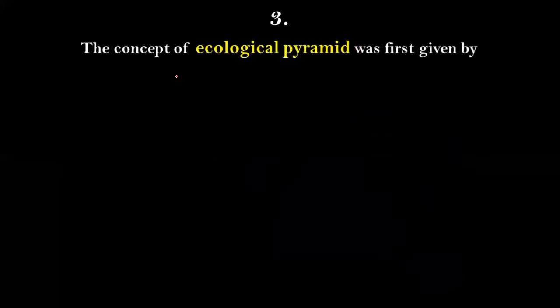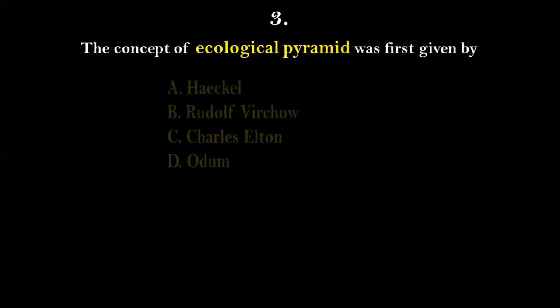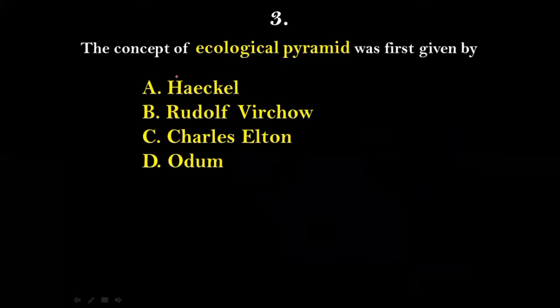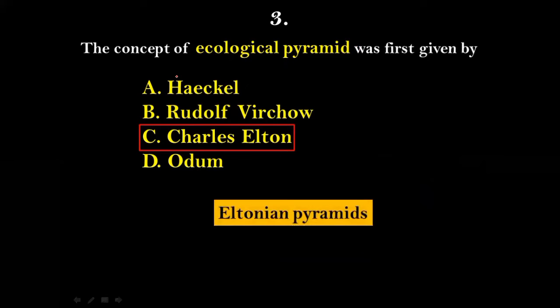Question number 3. The concept of ecological pyramid was given for the first time by Haeckel, Rudolf Virchow, Charles Elton, or Odum. And the right answer for this will be option C, that is Charles Elton, and therefore sometimes this ecological pyramid is also known as the Eltonian pyramid. It was given in the year 1927.